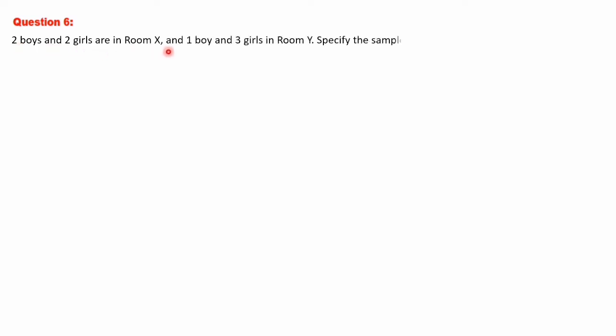Next we shall discuss question number 6. The question is, 2 boys and 2 girls are in room X and 1 boy and 3 girls are in room Y. Specify the sample space for the experiment in which a room is selected and then a person. 2 boys and 2 girls, total 4 are there in room X. 1 boy and 3 girls, total 4 are in room Y. You have to write a sample space for the experiment in which a room is selected. First you will choose a room and then a person is also selected. So we have to write the sample space.